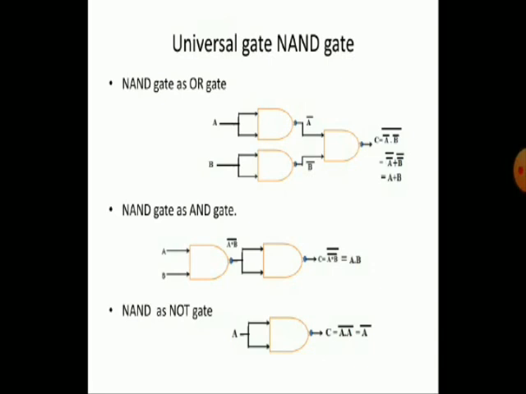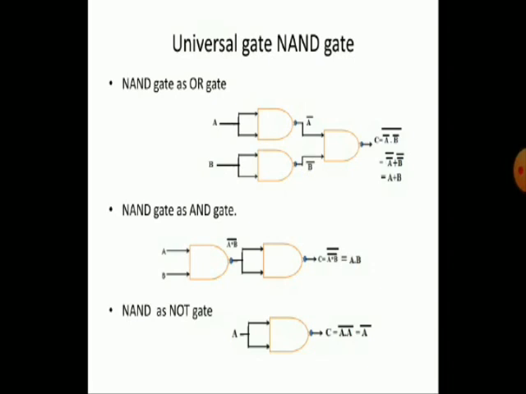So next one is NAND gate as a NOT gate. You observe one NAND gate is sufficient to construct a NOT gate because the NOT gate has only one input, one output. Here two inputs are combined, then we have taken A. The output is A into A complement, nothing but A complement.